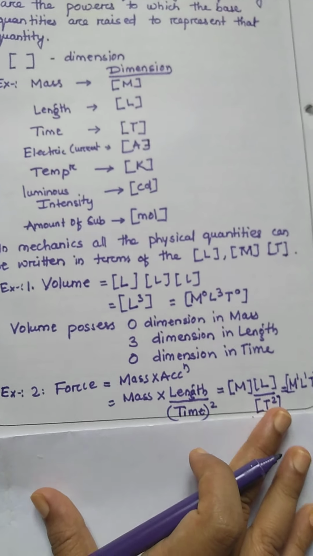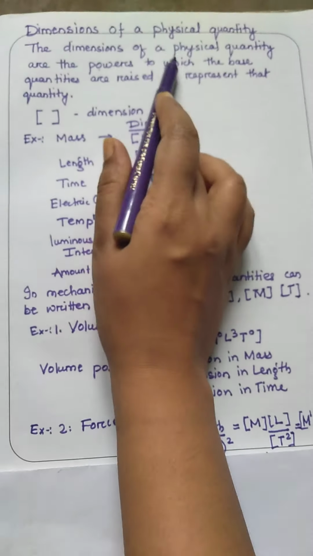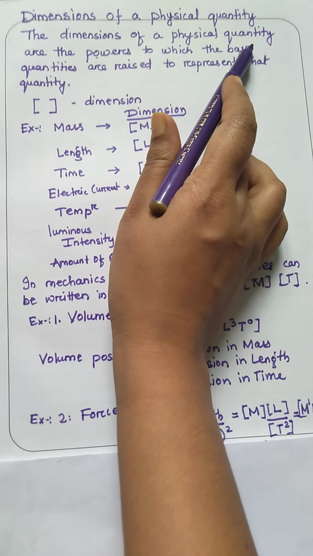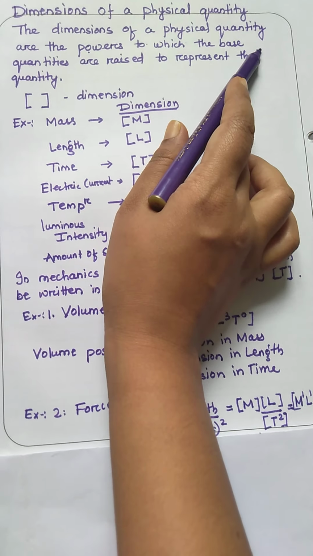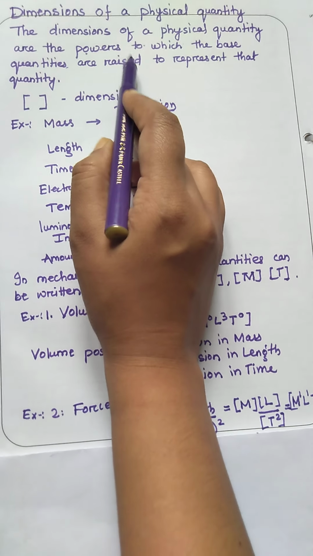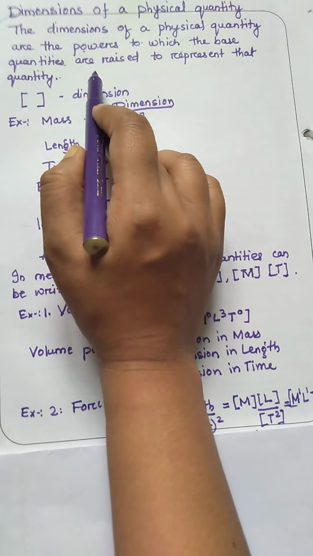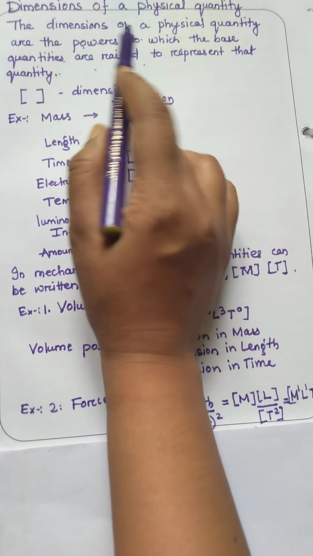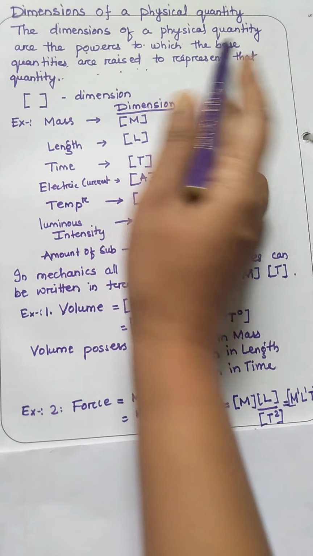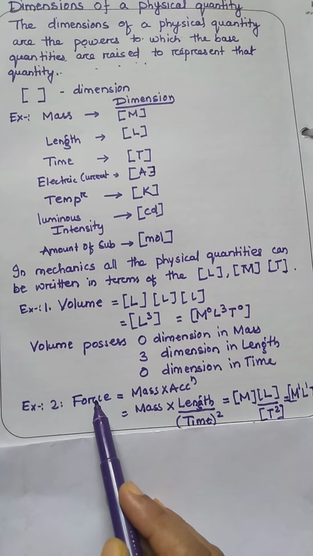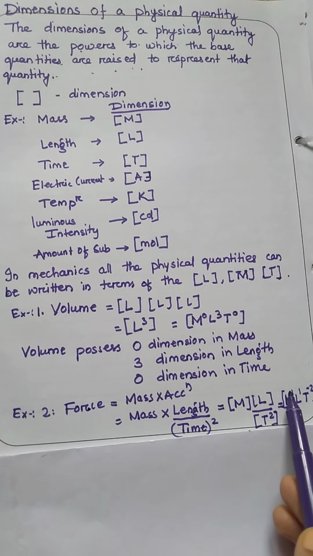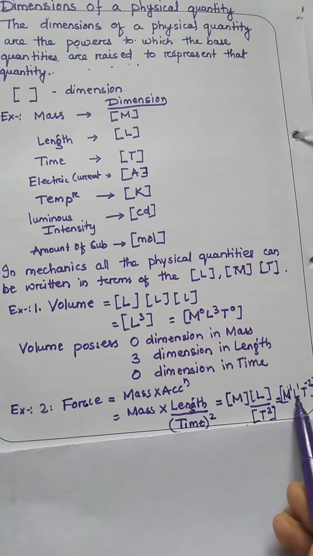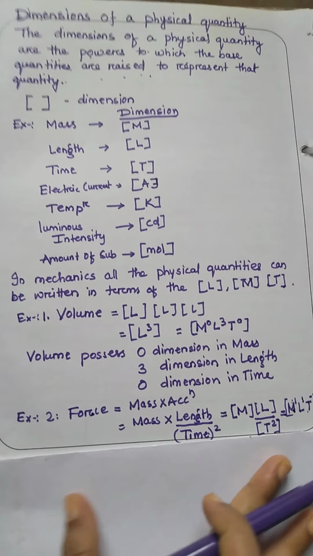So I hope you have understood what is dimension of a physical quantity. The dimensions of a physical quantity are the powers to which the base quantities are raised. Just for example, the physical quantity is force.